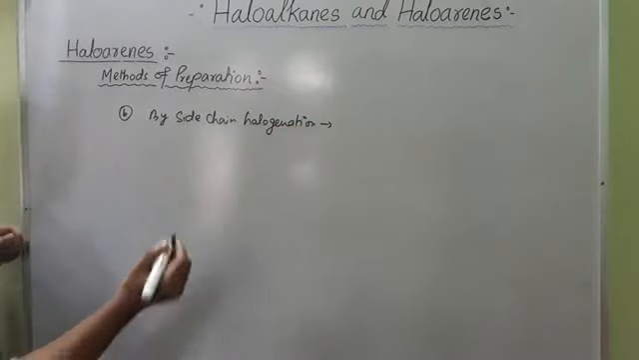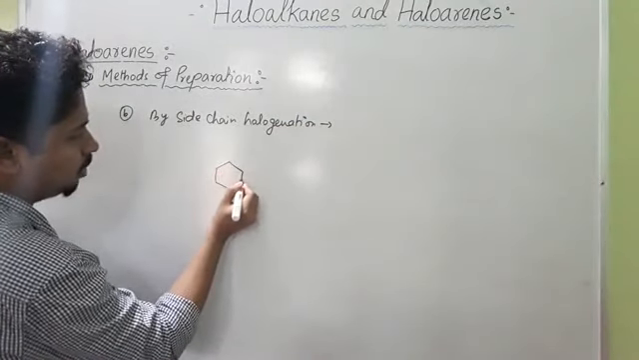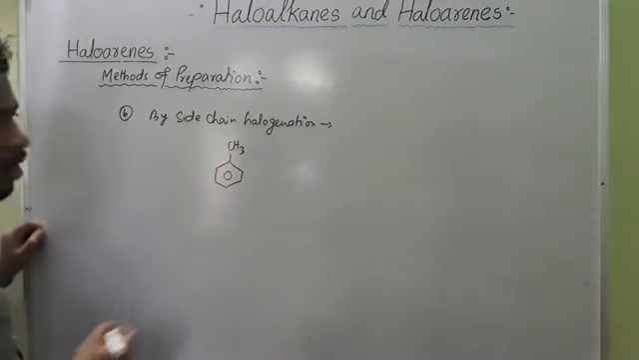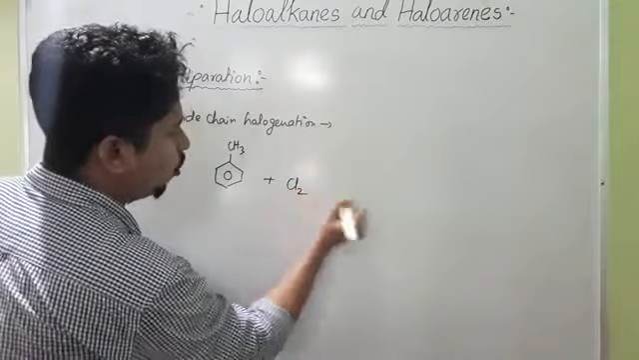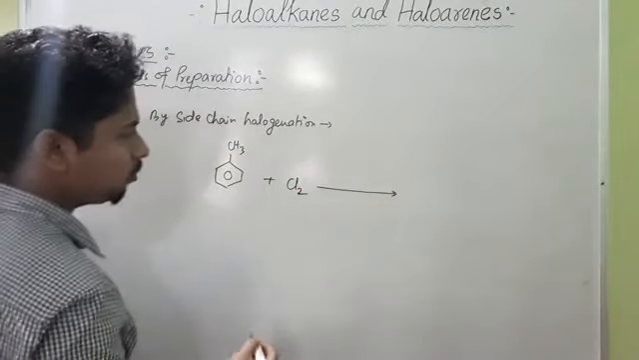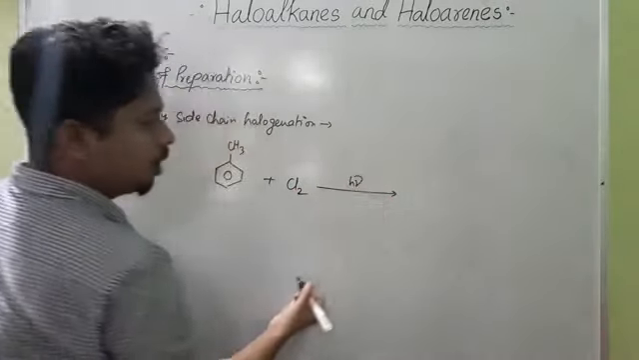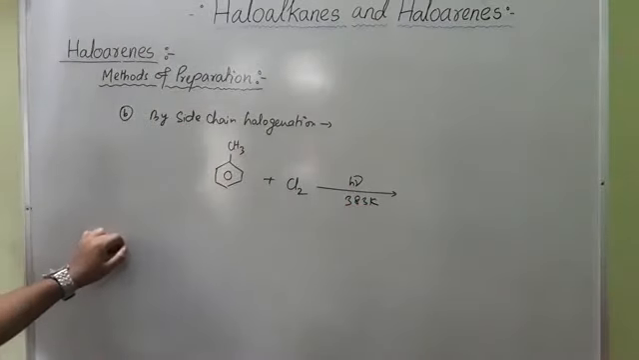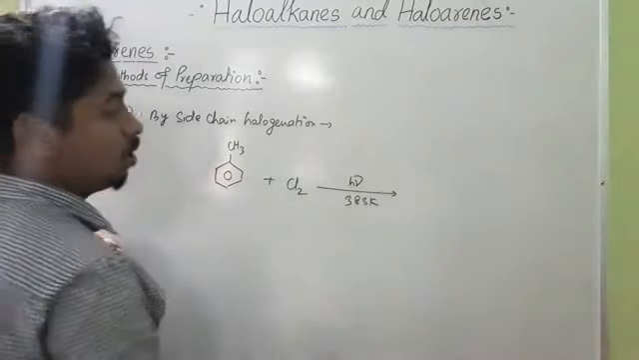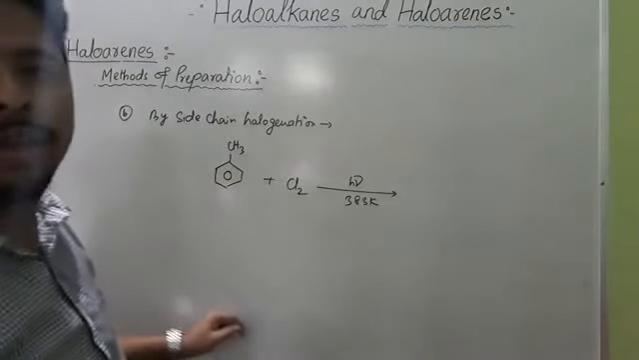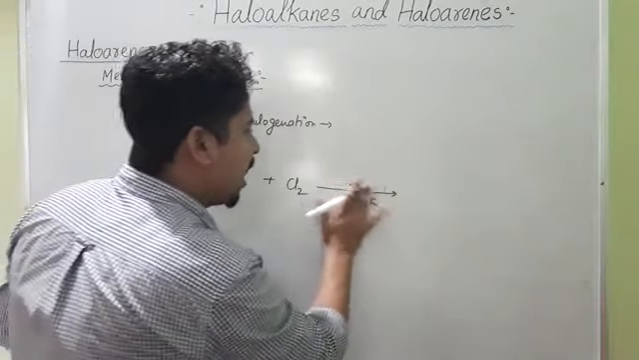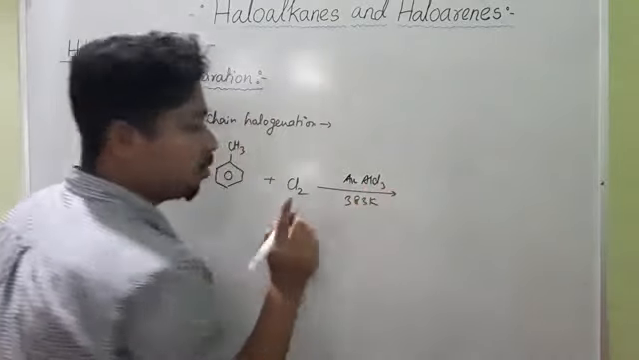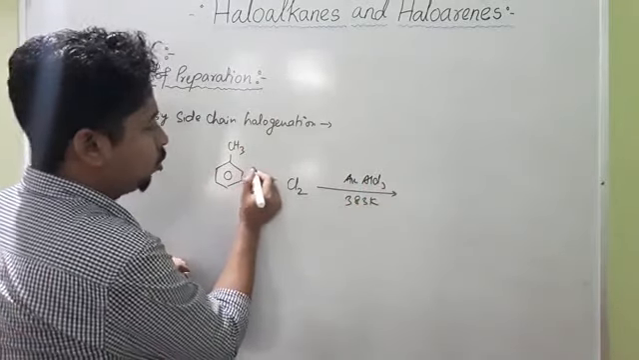So here suppose we take the toluene molecule, benzene group CH3. And if you treat this toluene with chlorine in presence of sunlight, or in presence of heat at 383 Kelvin temperature, what will you get? You will get a side chain substituted product. Here if we use anhydrous AlCl3, you will get two products. This chlorine will be substituted at the ortho position and para position.